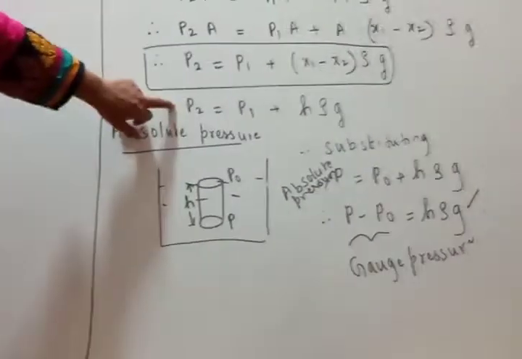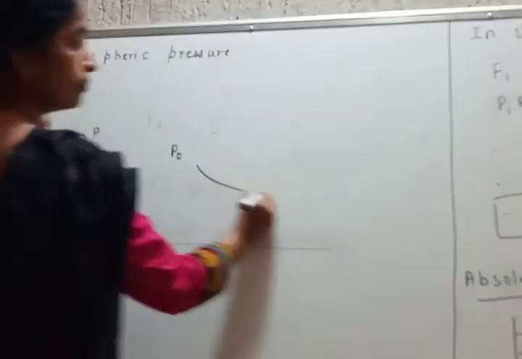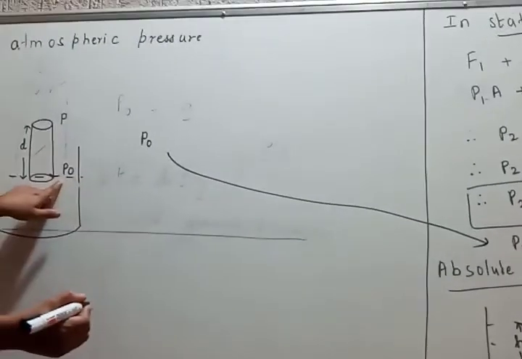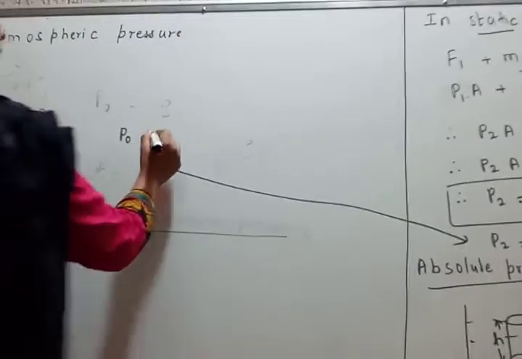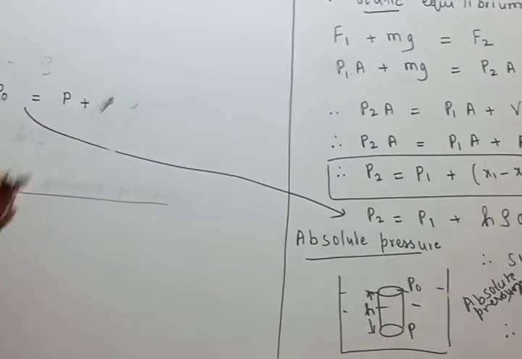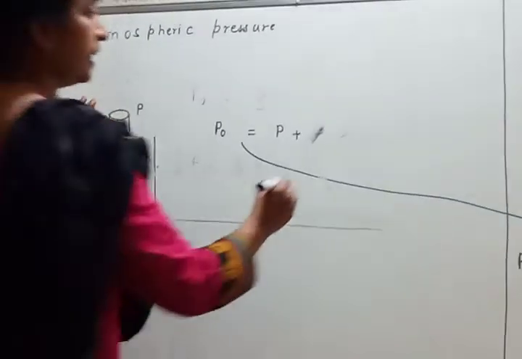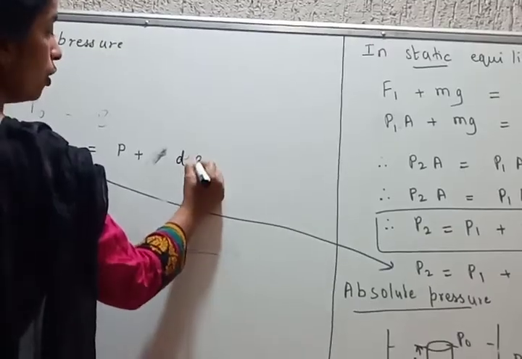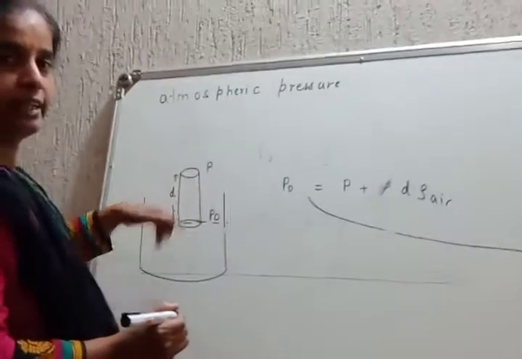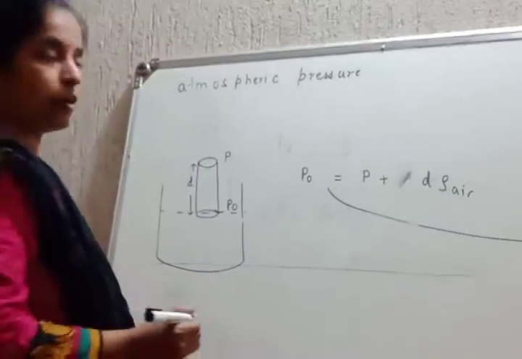P2 is what, students? The lower pressure P2 is P naught. P1 is P plus h, the height, the distance d. It is at a distance d. Rho is the density of air, because it is not immersed in water. It is above the water surface.